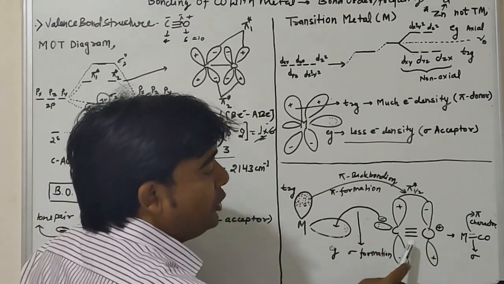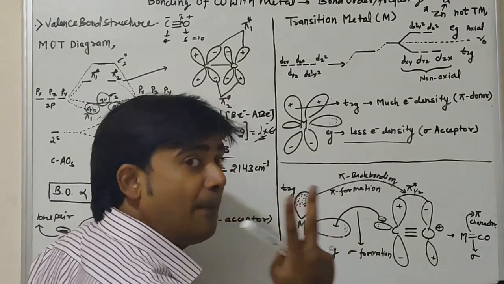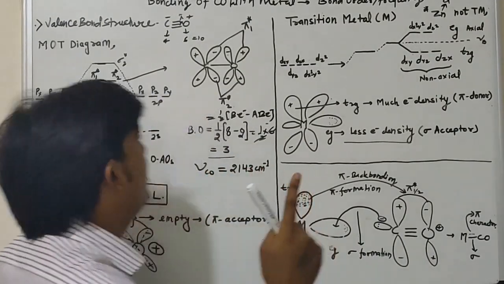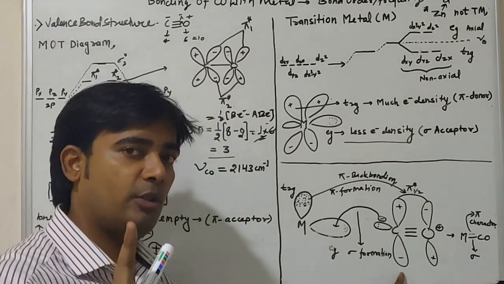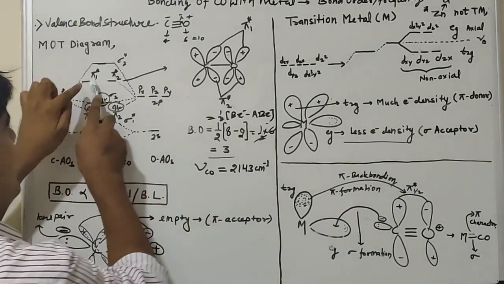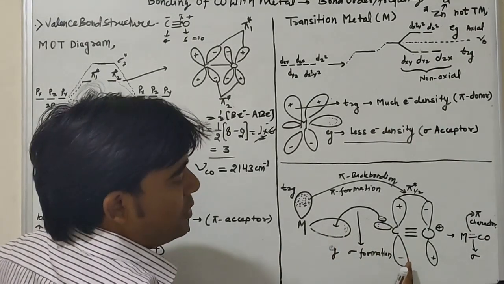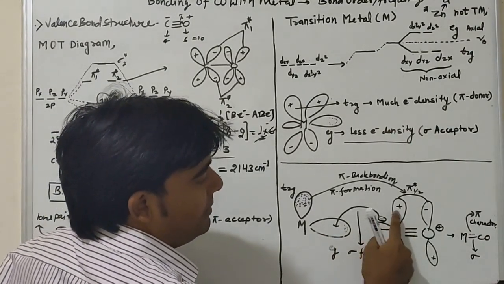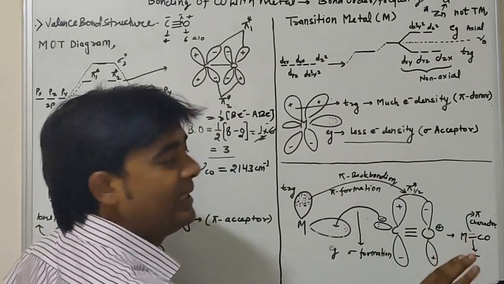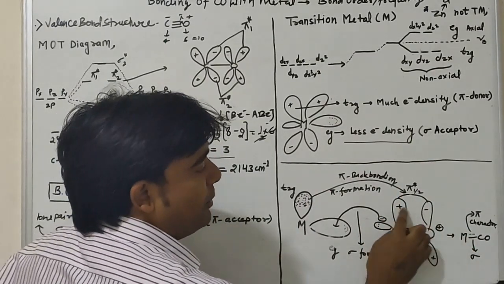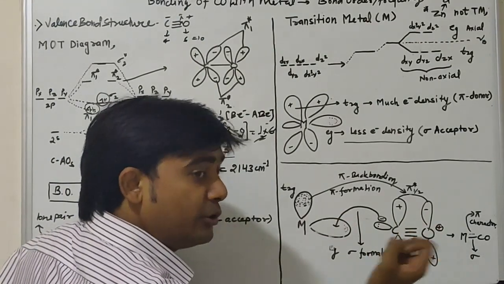This molecule has two pi star orbitals, pi star 1 and pi star 2. I represented only one orbital, and these orbitals are always empty, vacant, electron deficient,